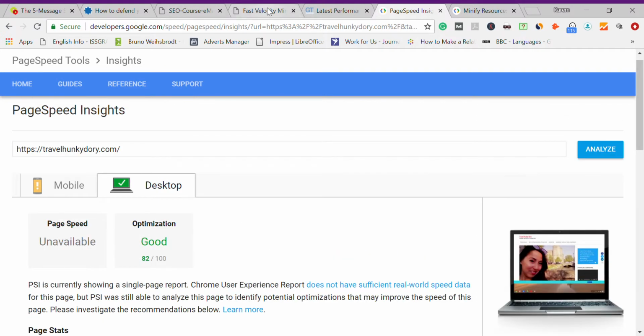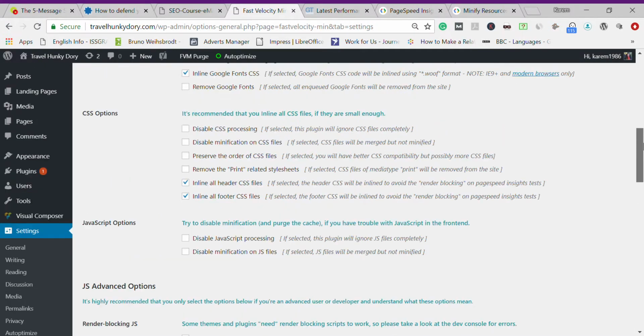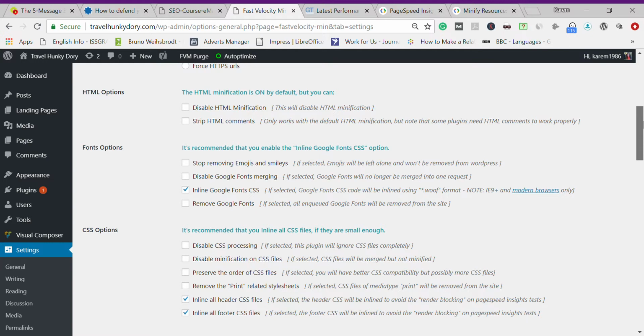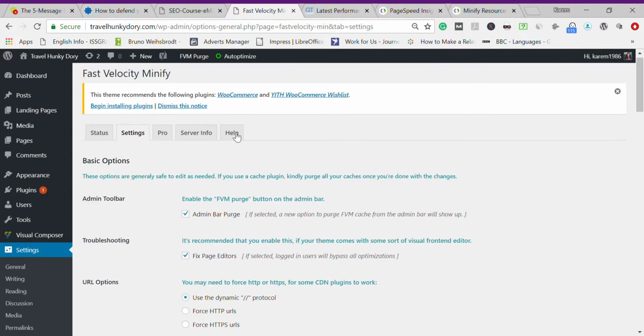So here we are, we are already at the end of this session. I hope that you find this plugin useful. It's called Fast Velocity Minify plugin, and you can just install it. You just go to the plugin repository and you install it and activate it. If you have any questions about the plugin, they also have support or help.